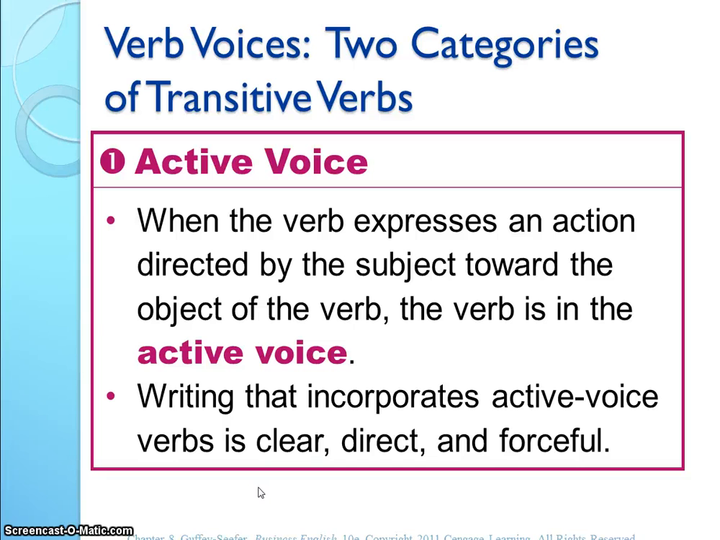If you go on and continue and take business communications, we'll talk a lot about this because there's times when you want to write in active voice and there's times when you want to write in passive voice depending on the message you're wanting to send.